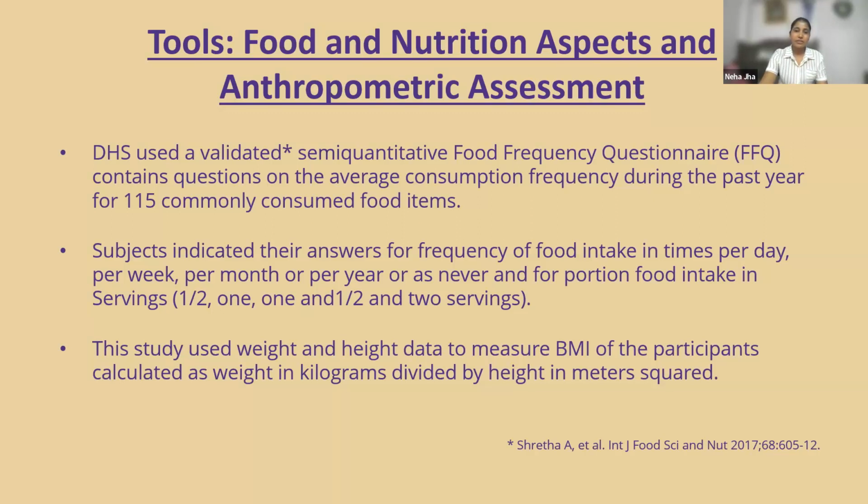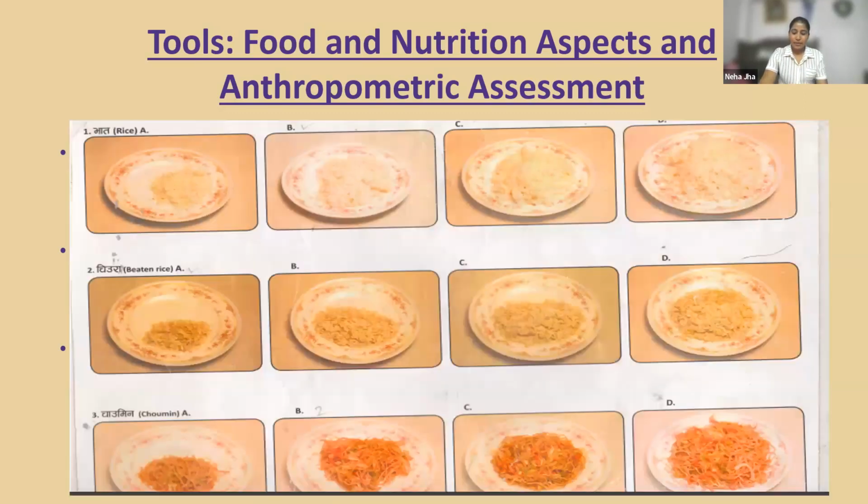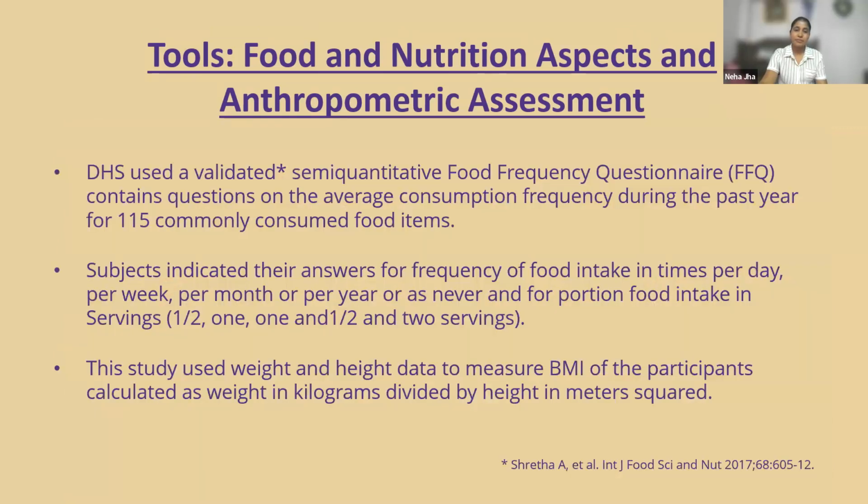The picture is like this. It denotes food servings of half, 1, 1.5 and 2 servings, and all their answers were converted into grams per day and also calories per day for each participant. Then this study also used weight and height data to measure BMI of the participants, calculated as weight in kilograms divided by height in meters squared.